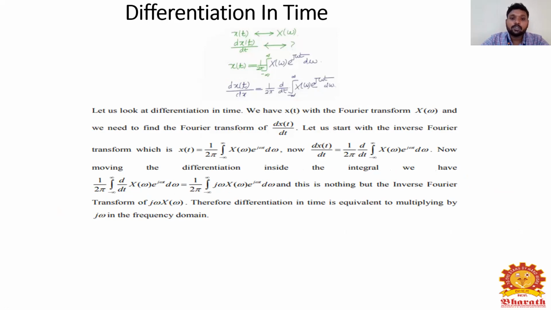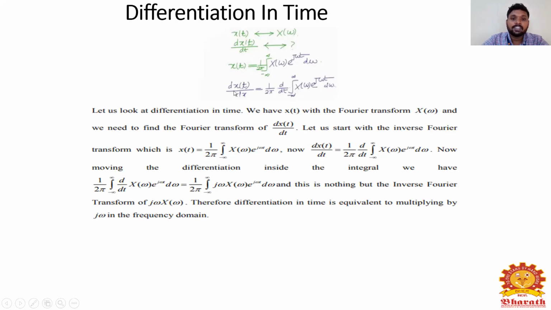So everyone knows the formula of the Fourier transform. The inverse Fourier transform formula is x of t is equal to 1 by 2 pi integral from minus infinity to infinity of x of omega e power j omega t d omega. So this is the inverse Fourier transform equation.